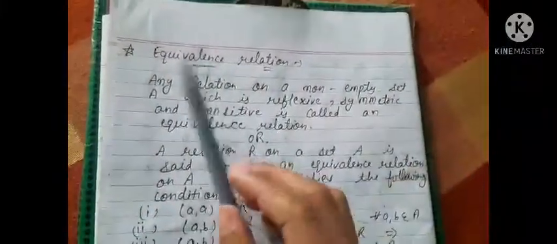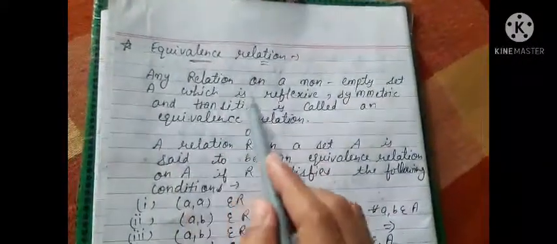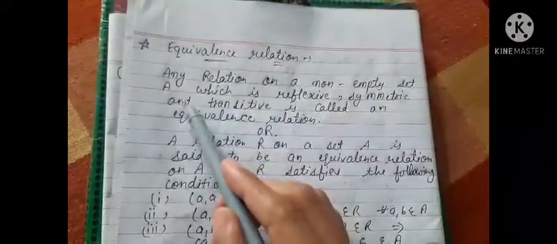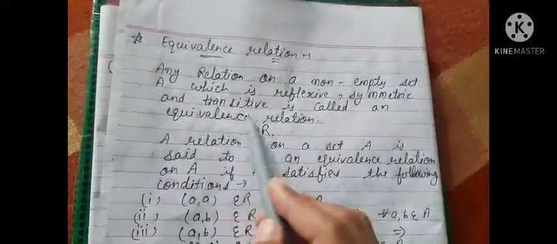Now the next one is equivalence relation. Any relation on a non-empty set A which is reflexive, symmetric and transitive is called an equivalence relation.